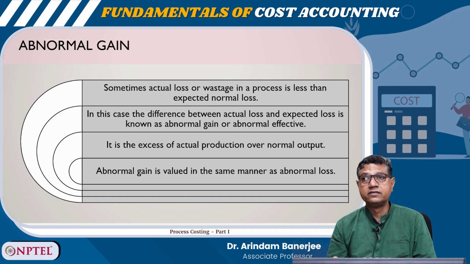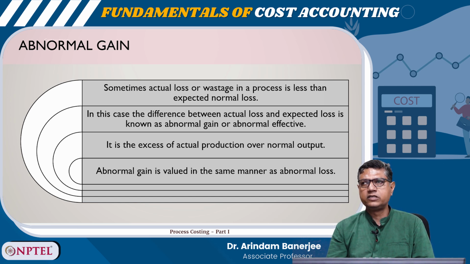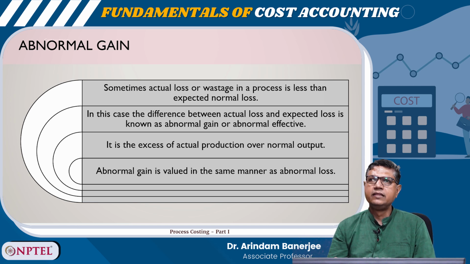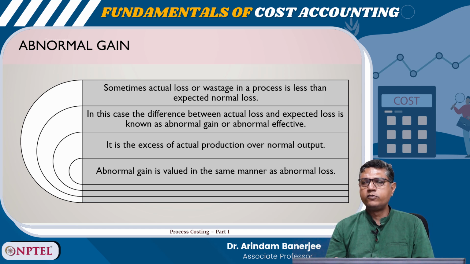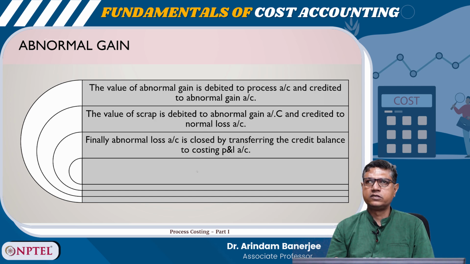So, abnormal gain. Sometimes the actual loss or the wastage in a process is less than the expected normal loss. In this case, the difference between the actual loss and the expected loss is known as abnormal gain or abnormal effective. So, it is the excess of actual production over the normal output. Abnormal gain is valued in the same manner as abnormal loss.